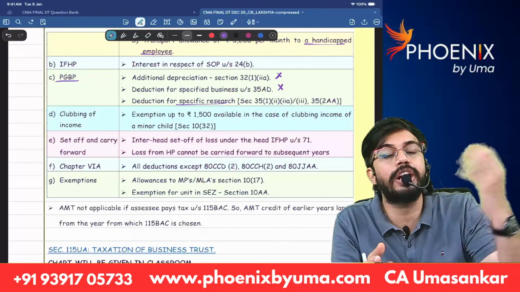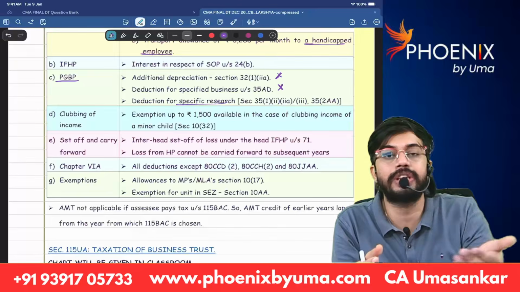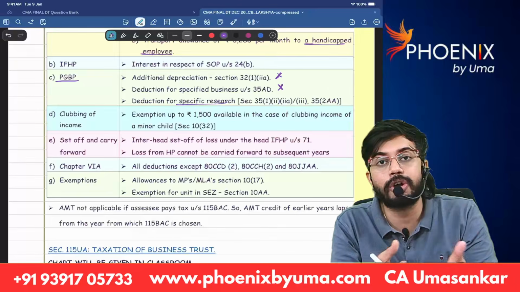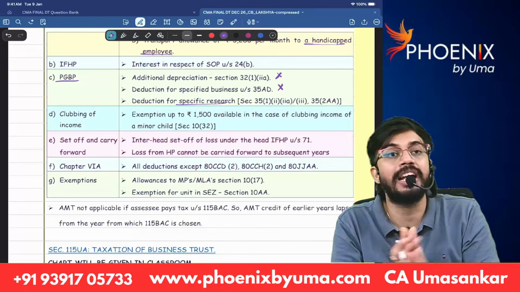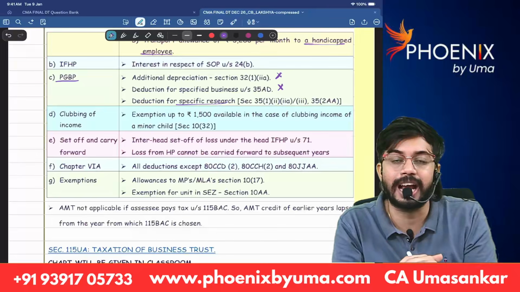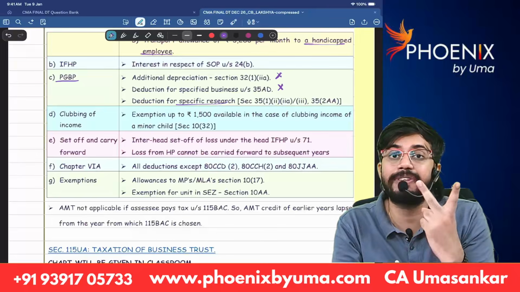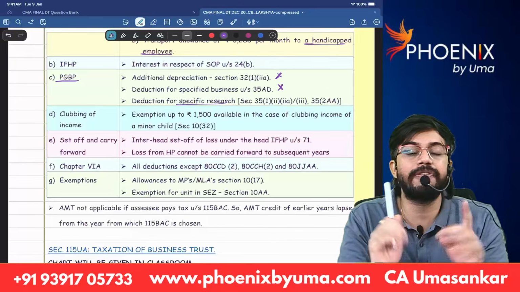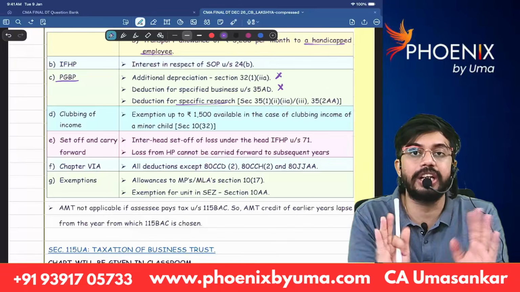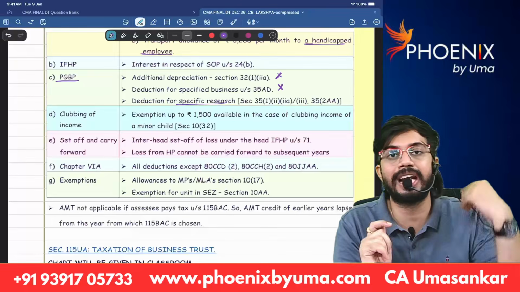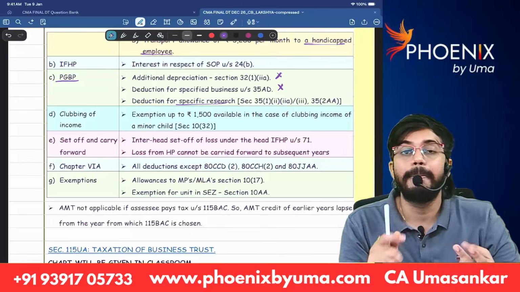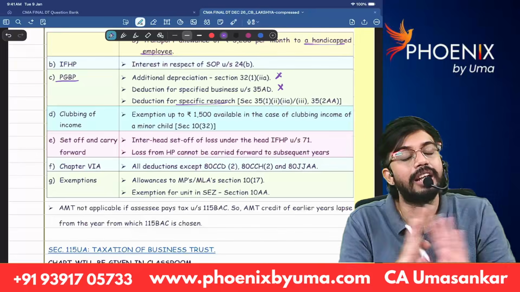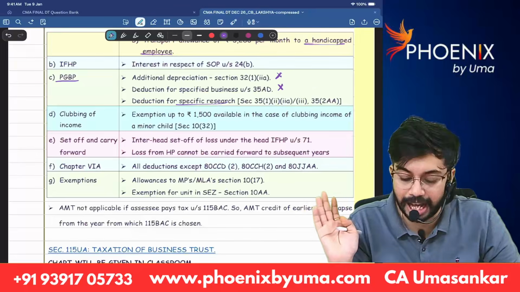Like if you give donation for scientific research, social research, statistical research, for approved research association, approved college, approved university, that is not available under default tax rates. Scientific research classified into two types: in-house scientific research, donations. In-house scientific research is eligible for deduction both under default tax rates as well as under optional tax rates. But second one is there, donation given to scientific research association, that is not available under default tax rates.